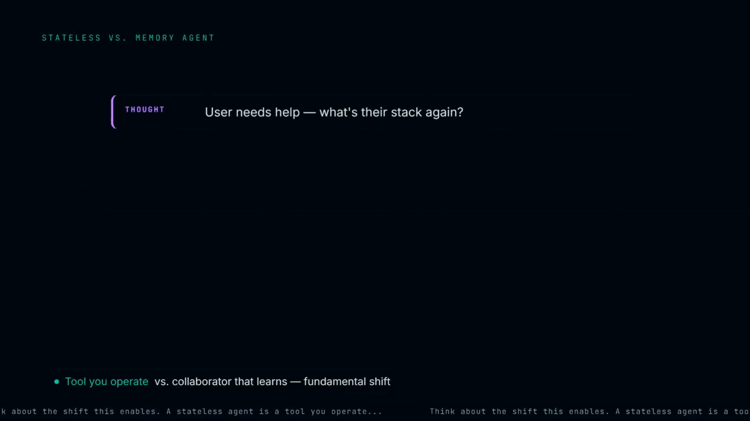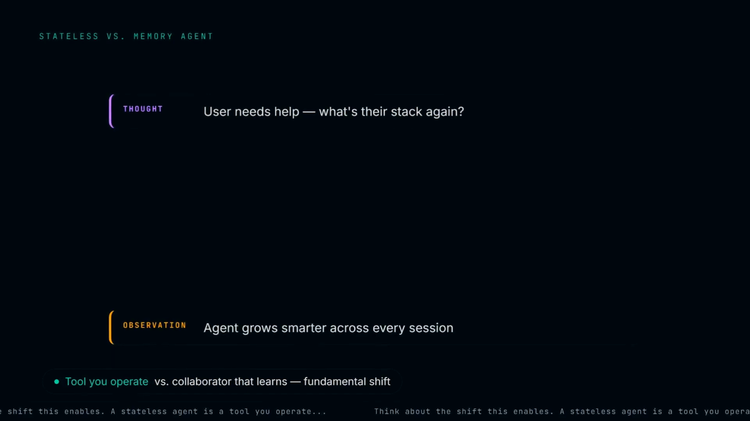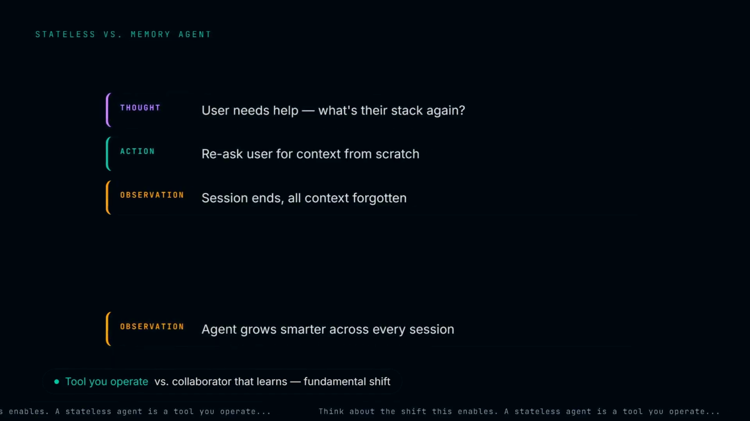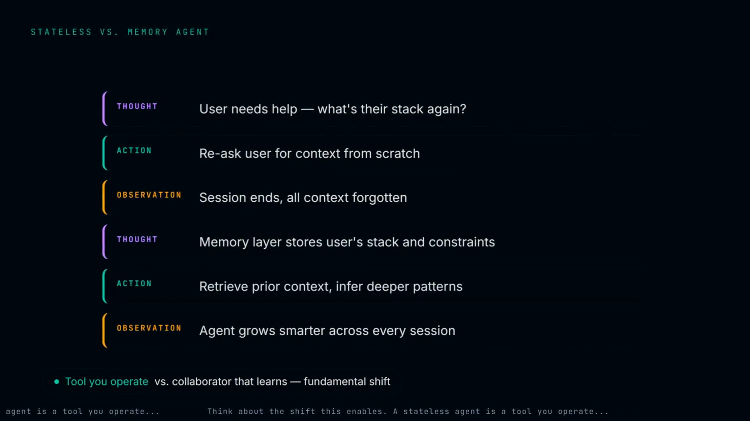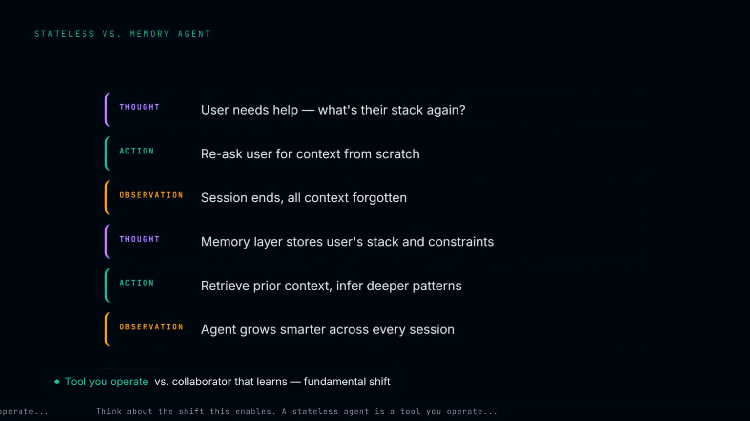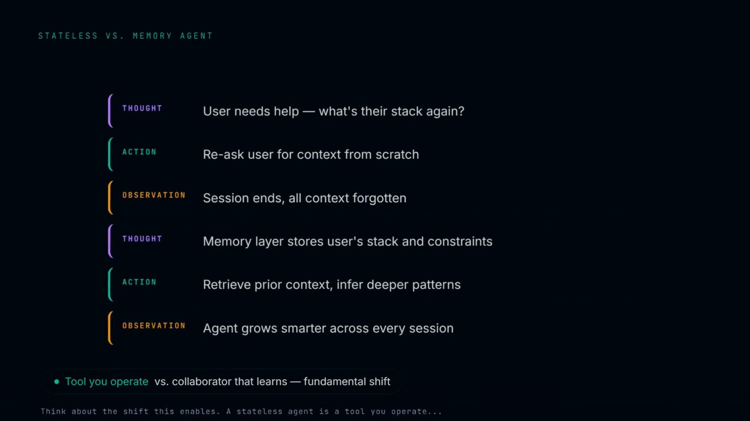Think about the shift this enables. A stateless agent is a tool you operate. You re-explain yourself every session, it executes, it forgets. A memory-enabled agent is a collaborator that accumulates understanding. It learns your stack, your constraints, your preferences, and carries that forward without being asked.